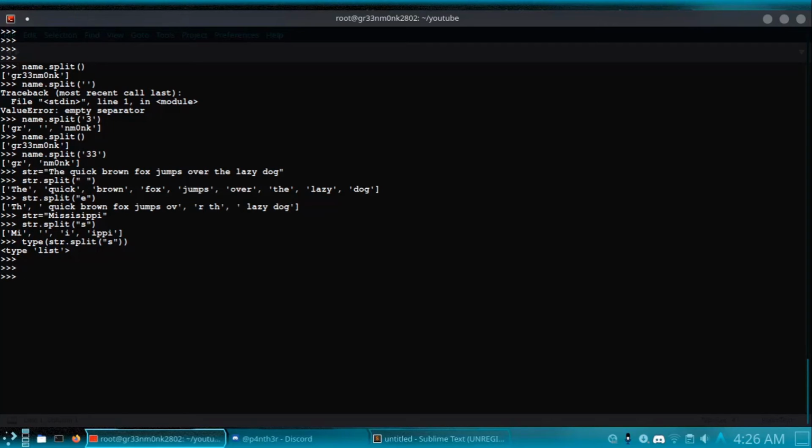Now one more thing I want to share is the find function. We have talked about the split function, the list, string slicing. Next is the find function. What find does is find the index of a particular character or substring inside the string, and if it is not present it simply returns -1.